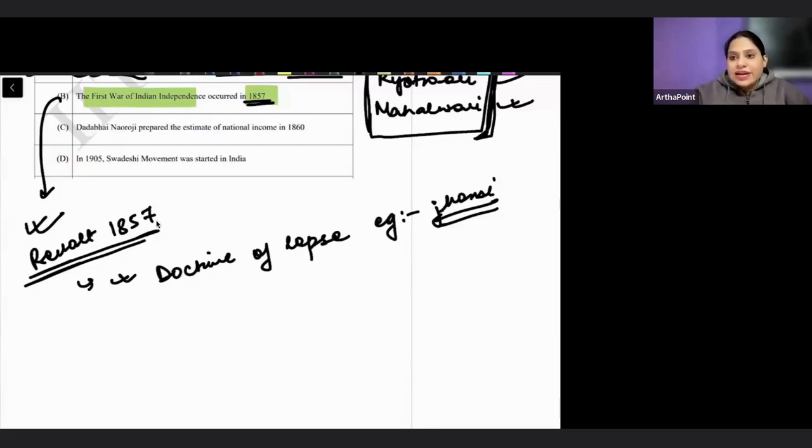Another thing that happened that led to the revolt of 1857 is basically known as the annexation of Awadh. That's the second reason. At this time there was this leader known as Nawab Wajid Ali Shah, and he was taken out of his kingdom citing misgovernance. It meant he was said to be not ruling properly, and hence the Britishers said that we will take over it.